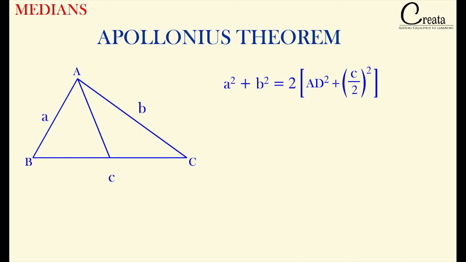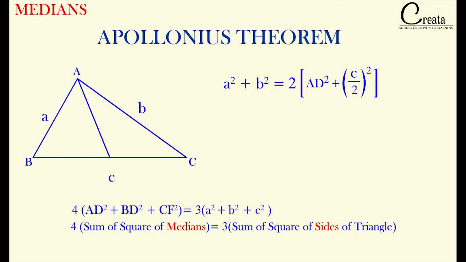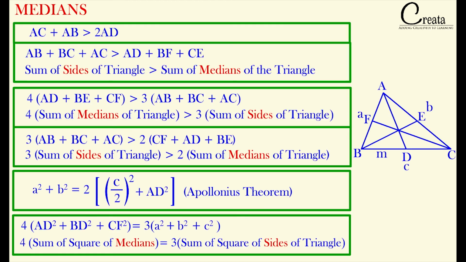Okay, this is the Apollonius theorem. Based on this Apollonius theorem, we can derive the formula, that is 4 times the sum of square of medians is equal to 3 times the sum of square of the sides of the triangle. We are not going into the proof of this theorem or the formula. We are just doing the summary, so we are just listing down the formulas and the fundamentals. So these all are the relations between the sides of the triangle and the medians of the triangle.